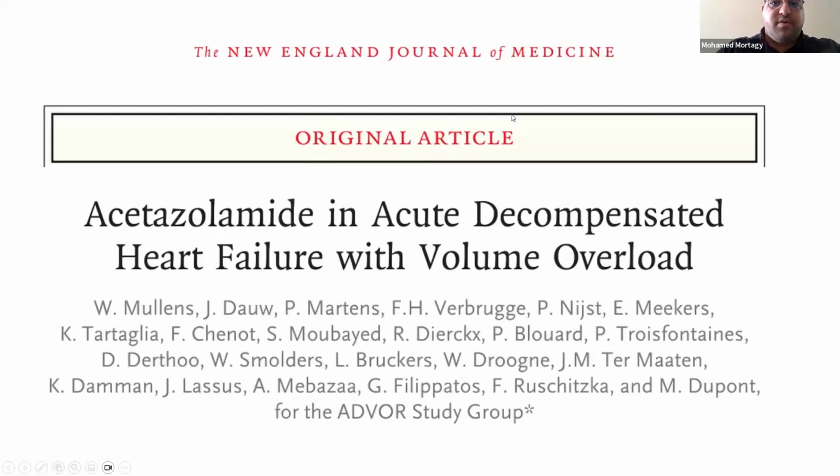The paper I'm going to use now is the use of acetazolamide in acute decompensated heart failure with volume overload, and this was published 2 years ago in the New England Journal of Medicine. My focus is not on the paper itself. My focus is on how to critically appraise any RCT paper.